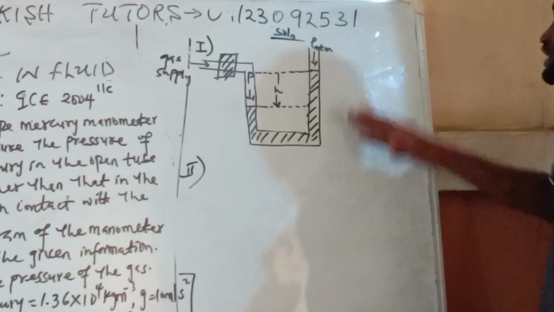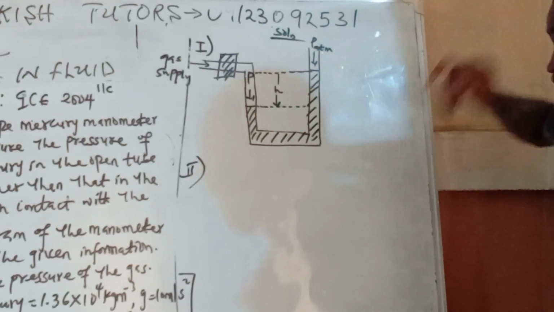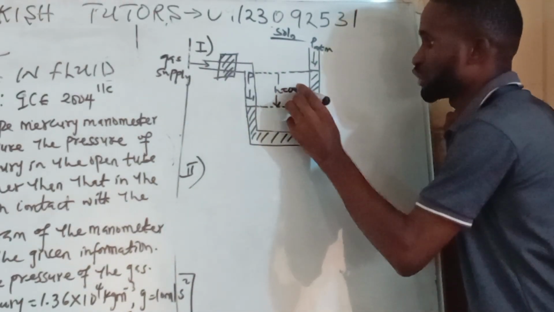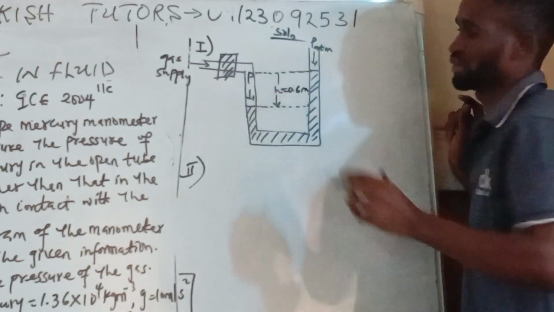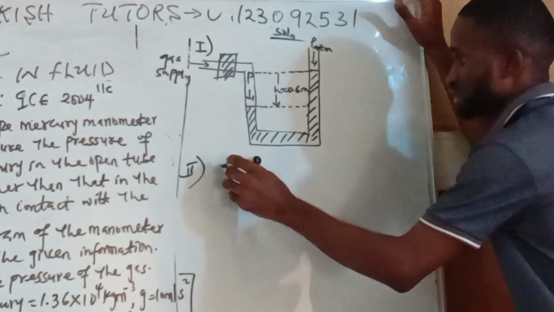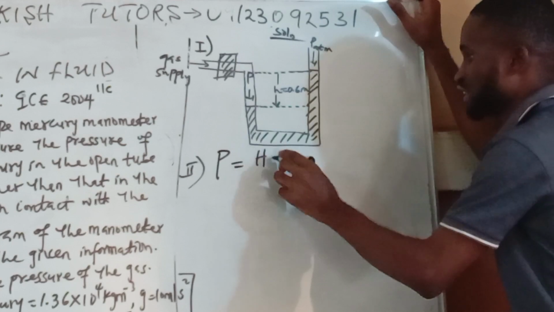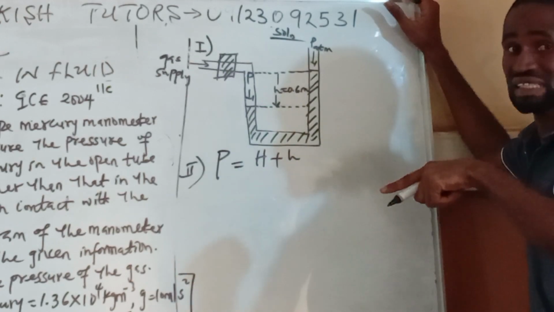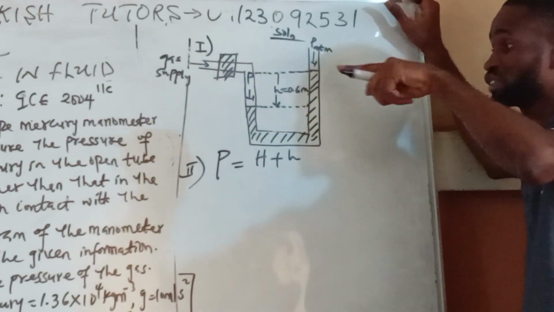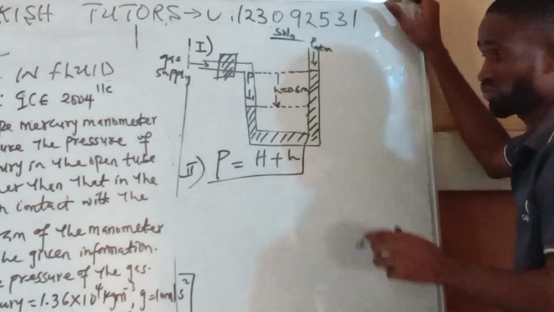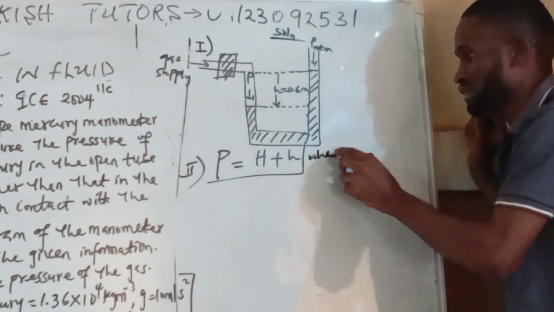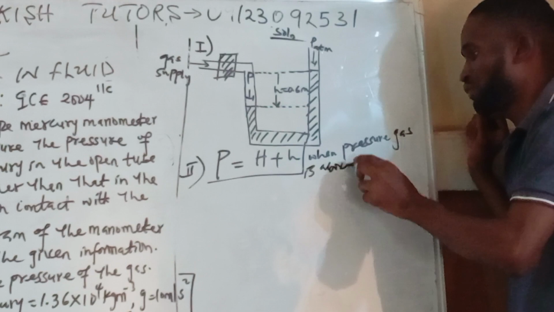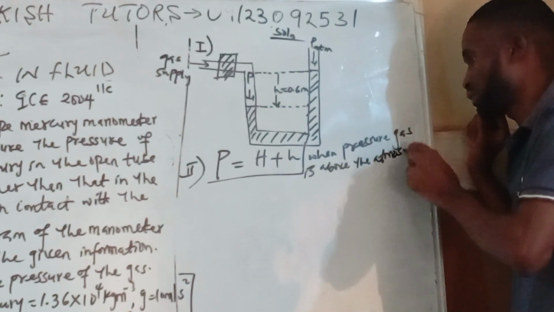Now in this case, they said the mercury in the open tube, the height here is 0.6 meter. That is the height. Then the total pressure here is H plus h, small h. Now look up here. When the pressure of the gas is above the atmospheric pressure, look at the formula we are using.